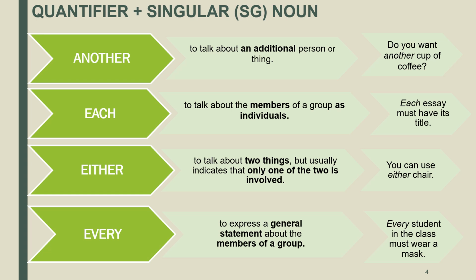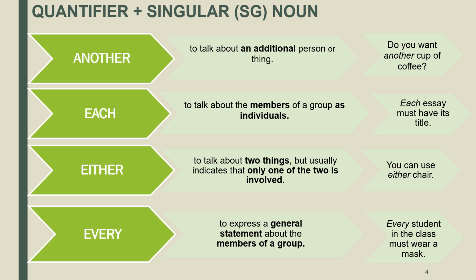This slide and the two that follow show the nouns that different quantifiers can take. The quantifiers another, each, either, and every can only combine with countable nouns in the singular form.